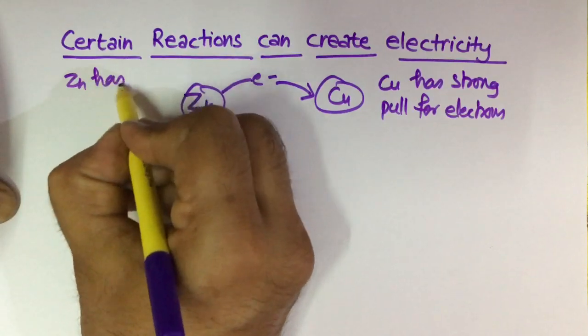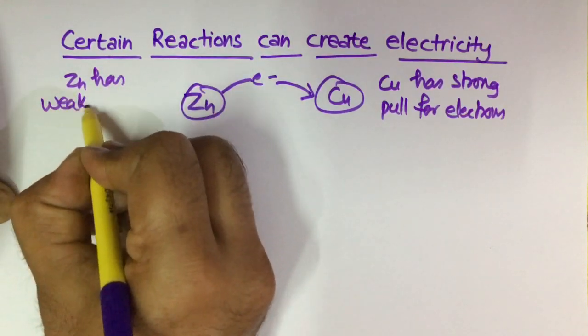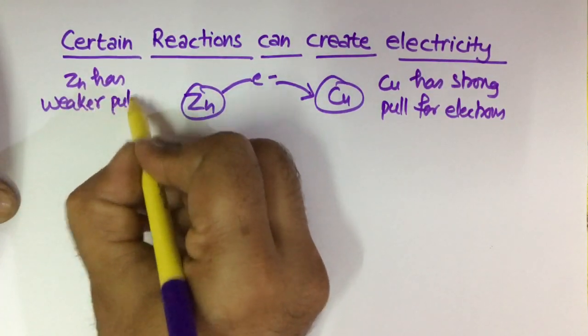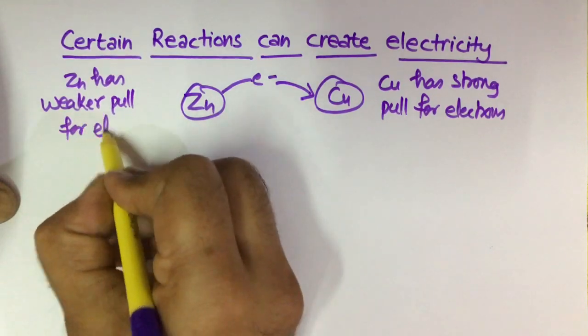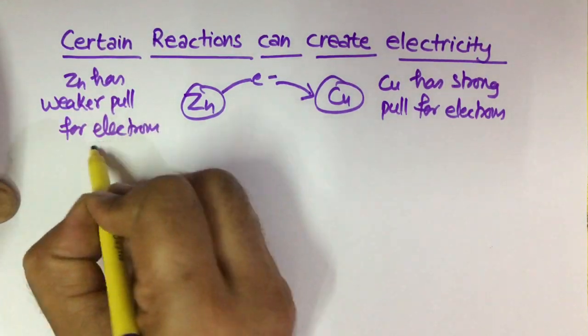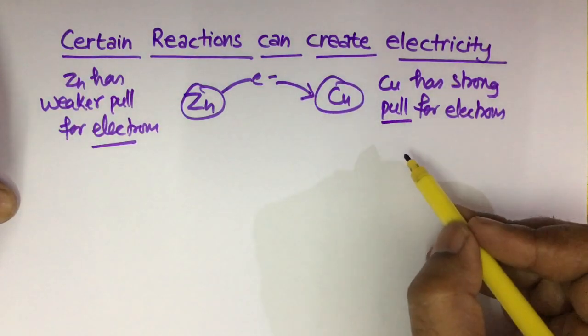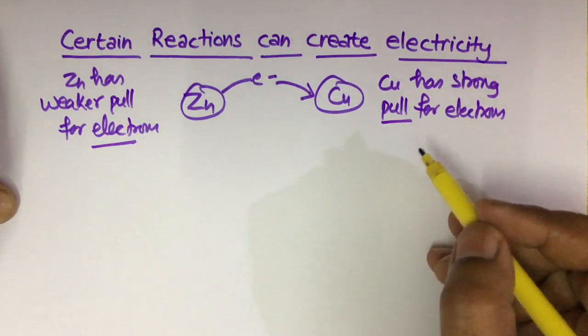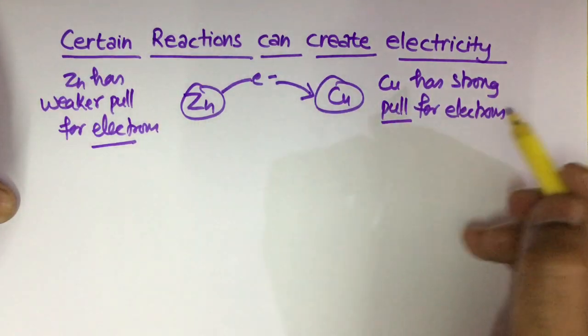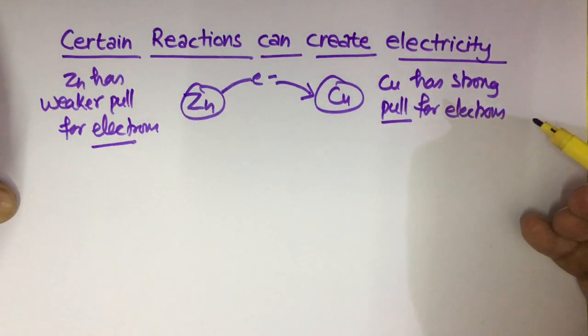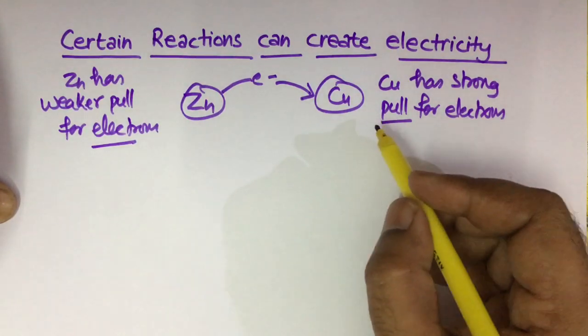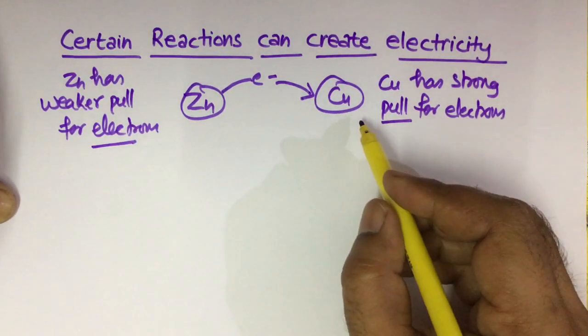Zinc has a weaker pull for electrons. Which element has a stronger pull and which has a weaker pull, we can note from their standard electrode potential values. So copper has a stronger pull for electrons.